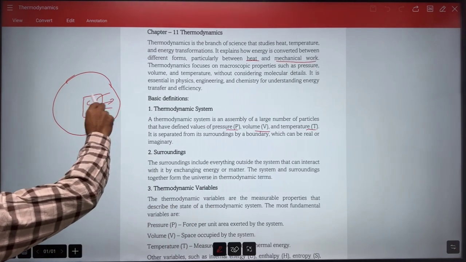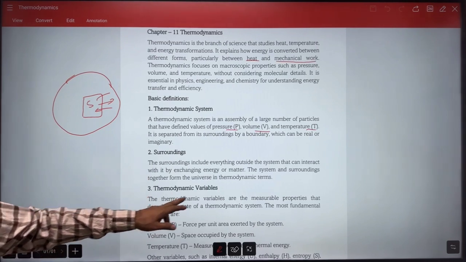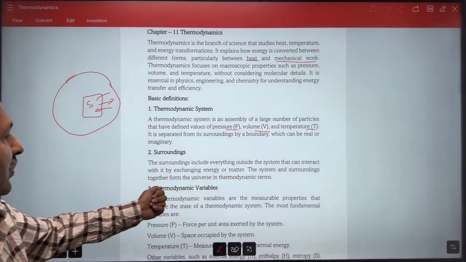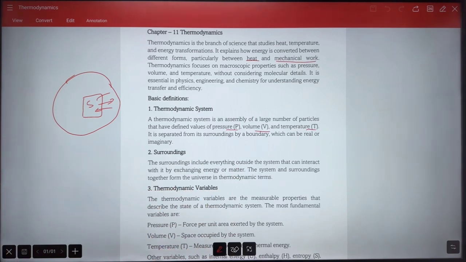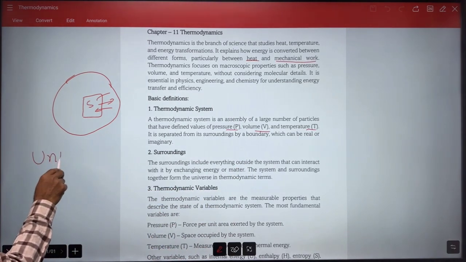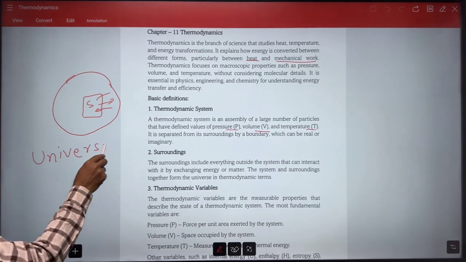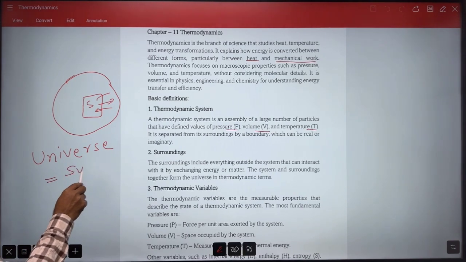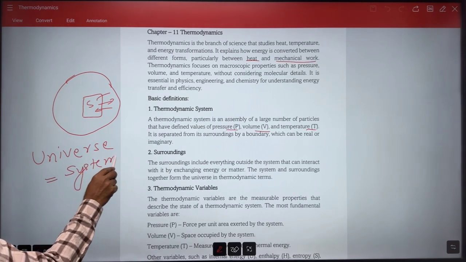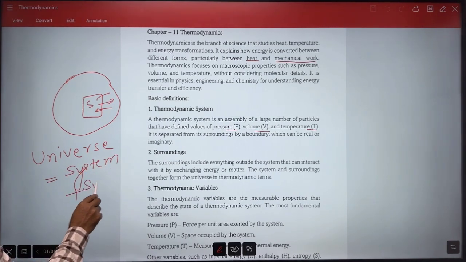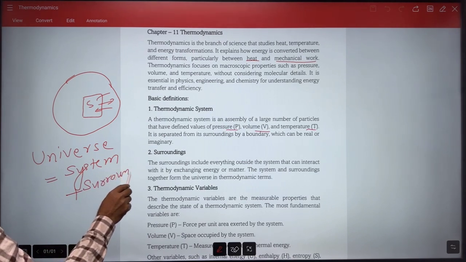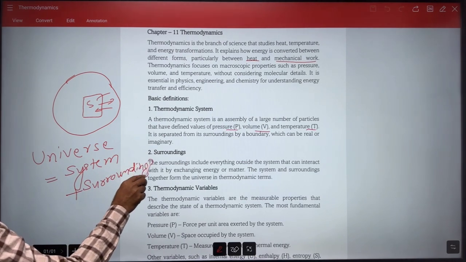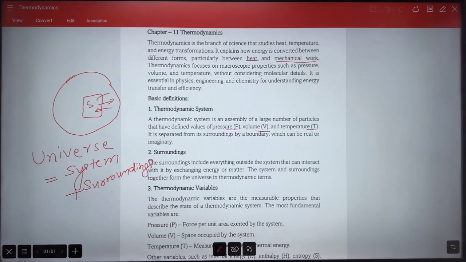Matter can be transferred in or out. The system and its surroundings together form the universe in thermodynamic terms. Correct? So whenever we talk about the universe, we mean system plus surrounding, right? So you have understood this term.